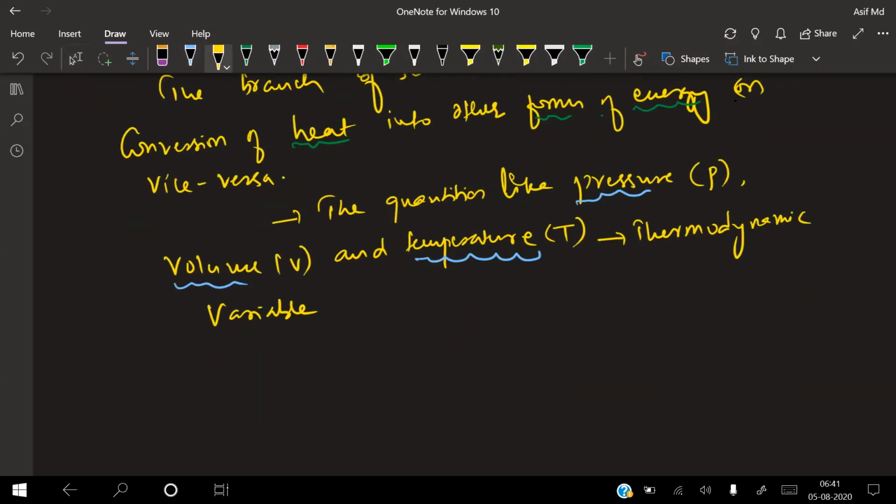That means the relation between them. Like, if the state of the system is changing in such a way that P and V etc. are also changing, then the process is called thermodynamic. Like when you heat a gas, pressure is changing. In a container, if you are heating the gas, what happens? The gas will try to increase the volume, temperature increases, and it also exerts pressure.